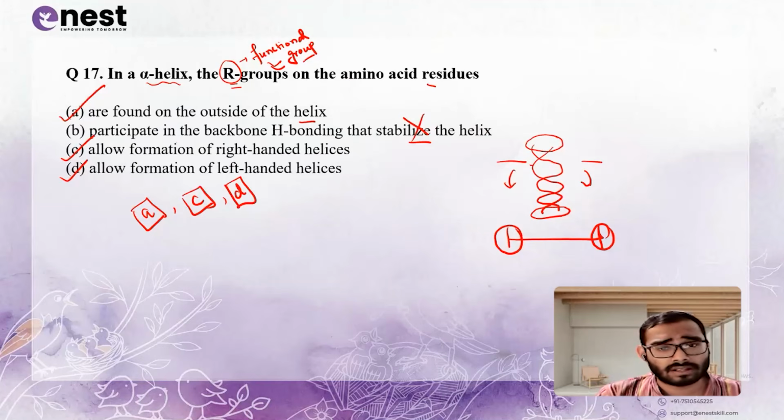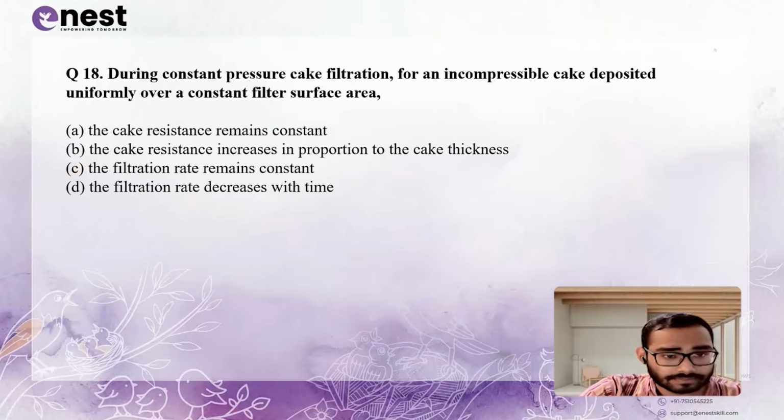These are correct options because the functional group can be present at any of the ends. Though an amino acid has both ends, one end having COOH and the other having NH2 or NH3 plus, if any other functional group is there, it is only at the end. If it is on the left hand side, then it can form left hand helices, and if it is on the right hand side, then it can form right hand helices. But remember, the R group is definitely found outside of the helices. So the correct options are A, C, and D. Now, moving forward to the next question.